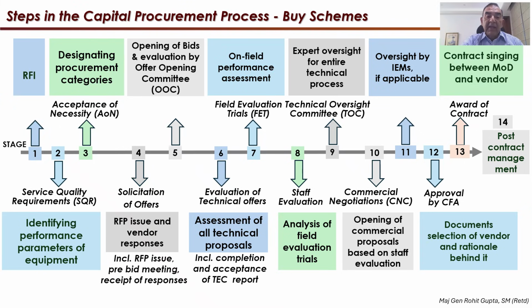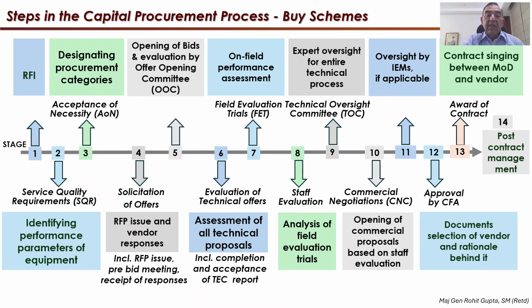The next step is formulating the SQR. This is a very, very important stage because once the SQR is made, the equipment has to perform to that requirement. Now, the parameters that are put there, the SHQ has to determine first as to how it will test out these parameters. That is extremely important before putting the parameters in, because once the parameters are done and included in the RFP, and you then start deciding how you will test out the particular SQR, it becomes a problem, and changes in SQR are extremely difficult or next to impossible.